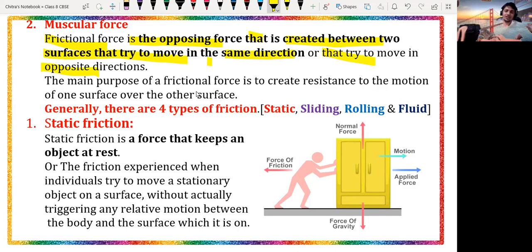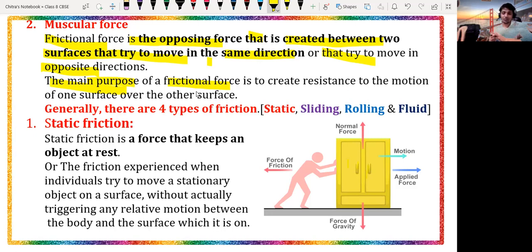Suppose I'm taking one example here, the main purpose of the friction force. You can see the person who is applying force on that particular object. But one force is opposing the motion of the object, which is nothing but gravity.